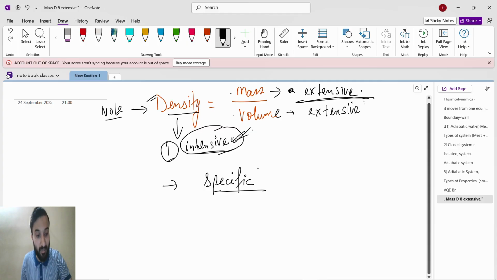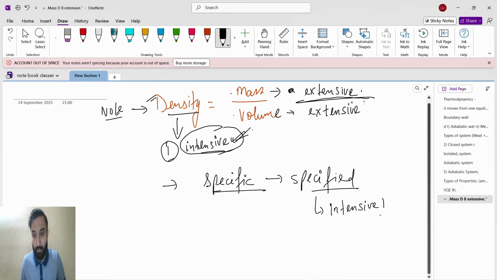The word itself indicates it is specified. We can't change it. Already it is specified, we cannot change it. If we cannot add to it or increase it, or it cannot change, it means it is an intensive property.